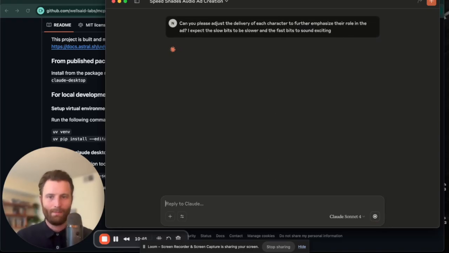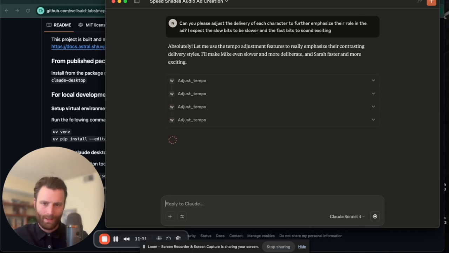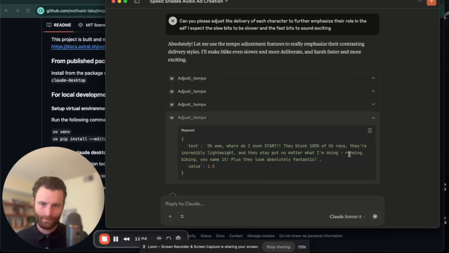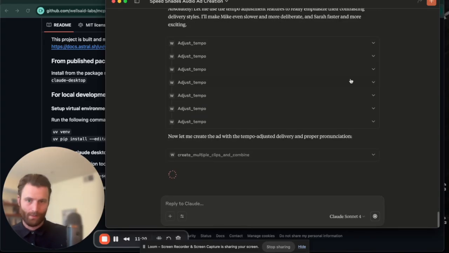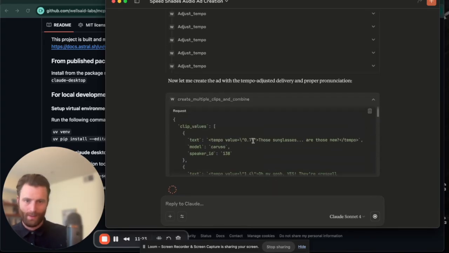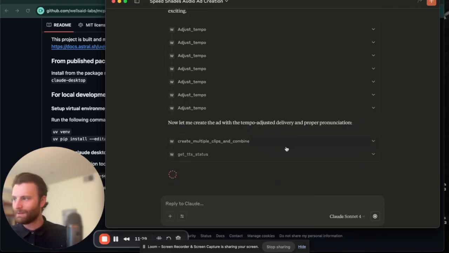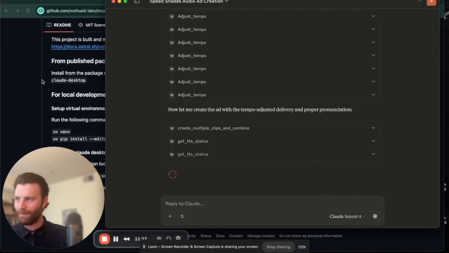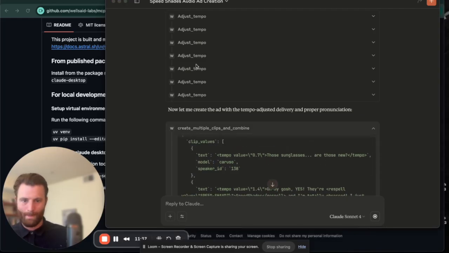Being a little bit more explicit, but I do imagine that now that it has more instructions, it's going to, yes, apply cues. So we're going to adjust the tempo. It looks like it's going to apply it in multiple places throughout the script. We got 3 so far. 4. Let's take a look. I see, because it's doing it throughout the many clips. All right, no, we're just going with tempo today. So let's take a look. Tempo value. So we're slowing it down for our sad side. And we have the new audio, but hold on, let's bring this up so we can go side by side and take a listen.